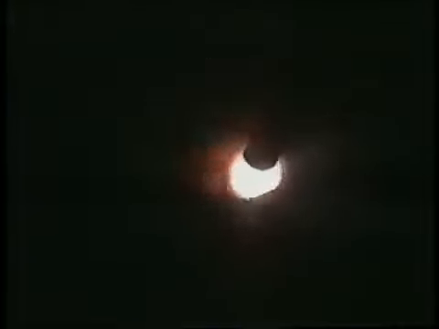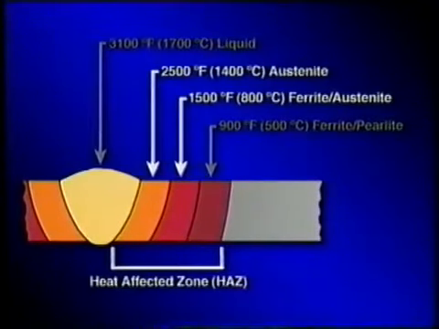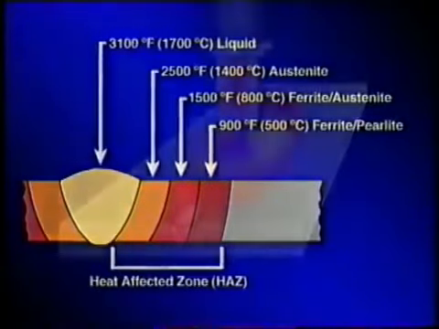When you weld on carbon steel, several things are happening. First, the base metal under the arc is exposed to temperatures above 3,000 degrees Fahrenheit and becomes molten. Second, the heat generated by the arc is transmitted to the metal surrounding the weld, called the heat-affected zone, or HAZ. For example, the area immediately next to the weld doesn't get hot enough to melt, but it does get hot enough to form austenite. And once you have austenite, you have the potential for trouble if you let it cool too quickly.